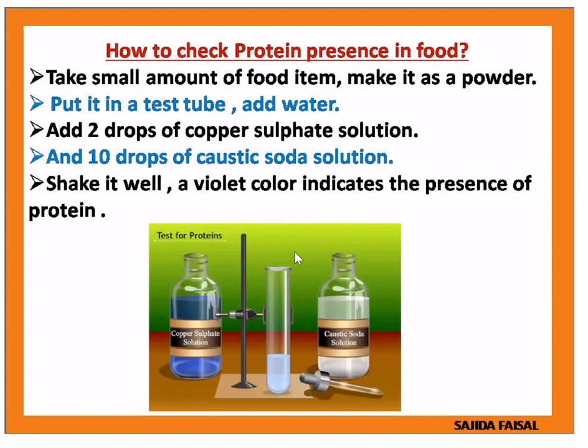Understood? What we learned today? Carbohydrate and protein. Carbohydrate we can check with what? Above the food items we have to add iodine solution. But in protein what are we adding? Copper sulfate solution and caustic soda. After that the color changes into violet color, which is the presence of protein. Carbohydrate is which type of food item? Energy giving food. Protein is a body building food item.